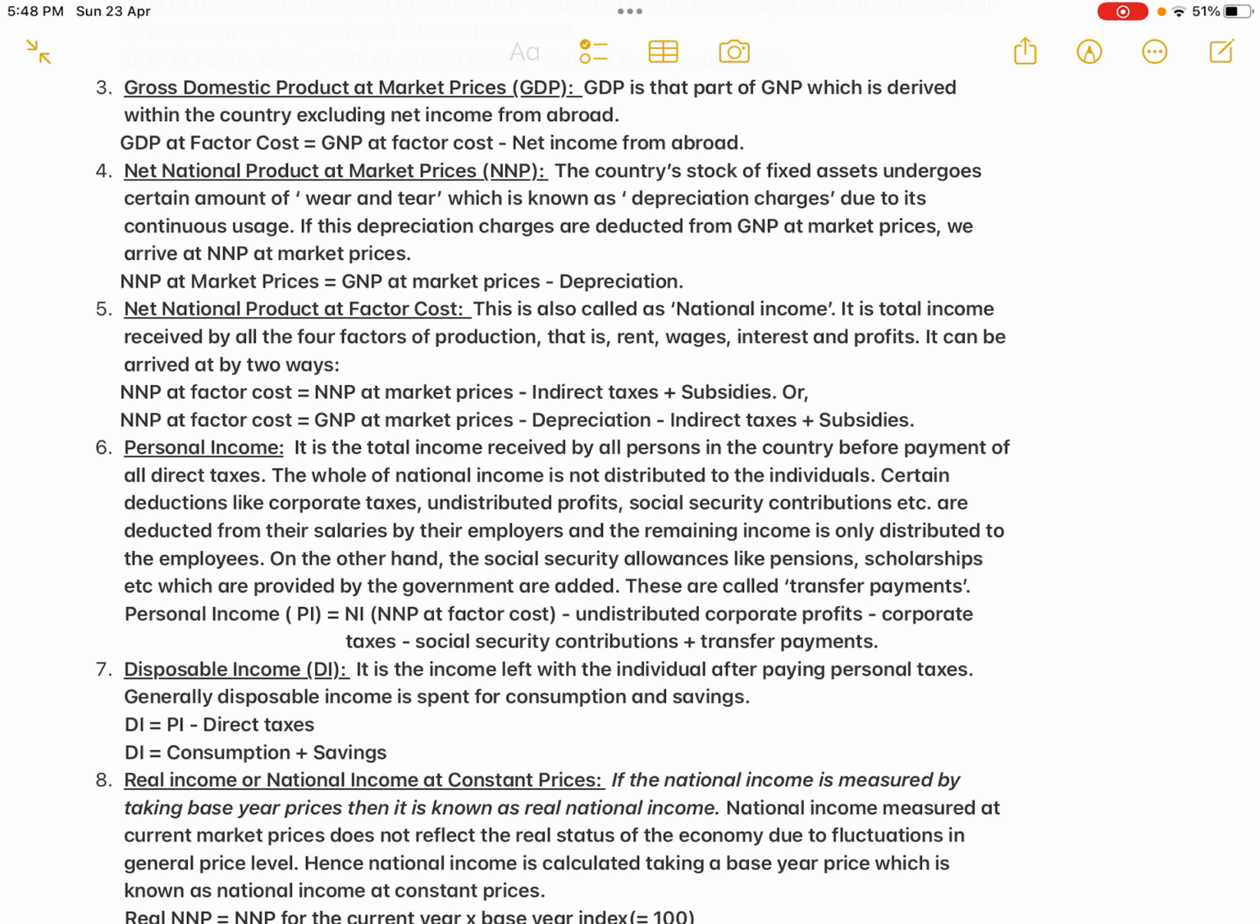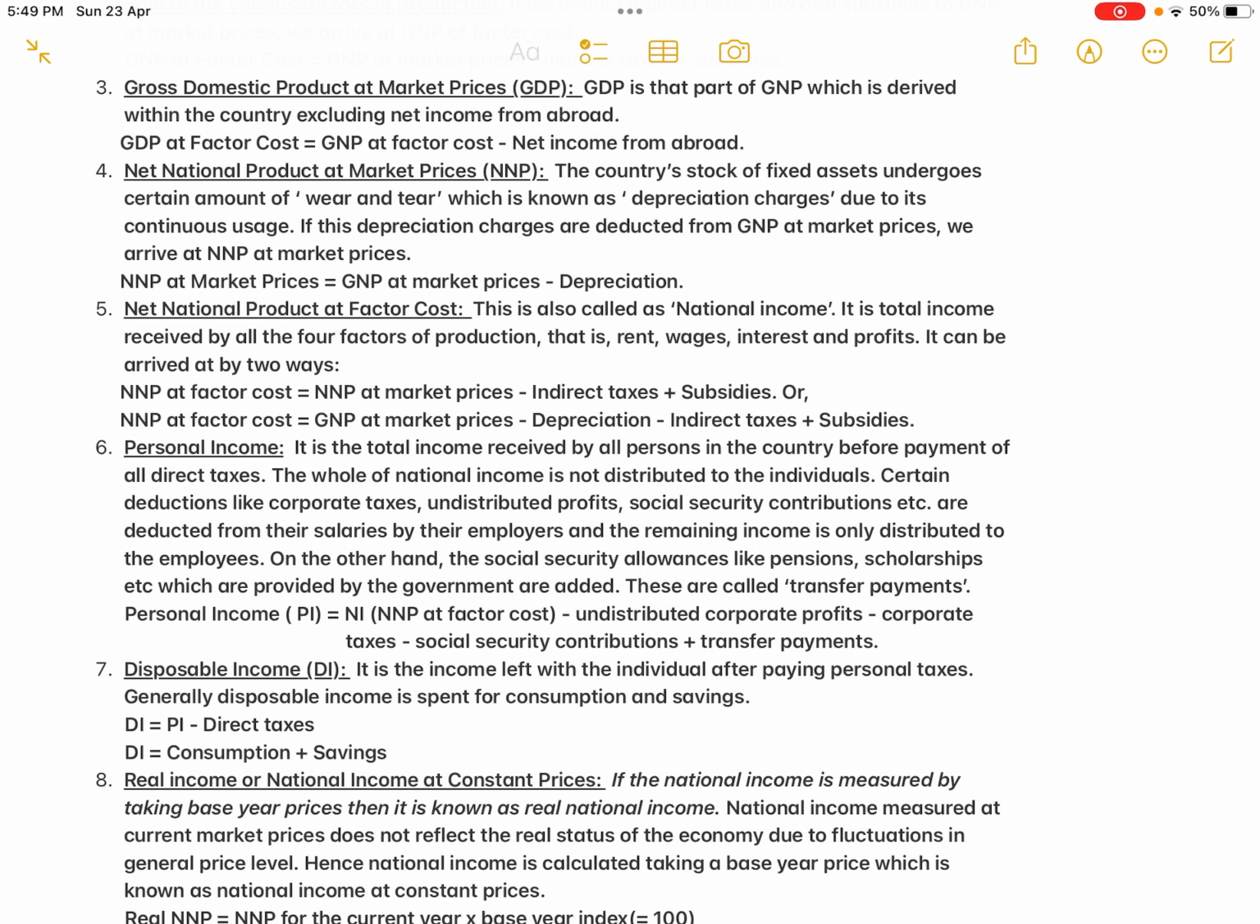Okay, and on the other hand, the social security allowances like pensions, scholarships, etc., which are provided by the government or added, these are called transfer payments. Now who is getting the pensions, scholarships and all? Pensions are received by the people who are not working. Scholarships are like for example students' scholarships and all, they are also not working. So when you calculate the national income at factor cost, that is received by the people only who are working, isn't it? Wages are received by the people only who are working.